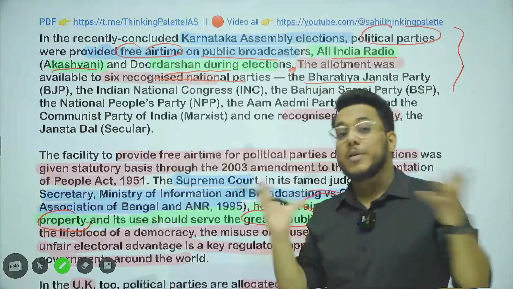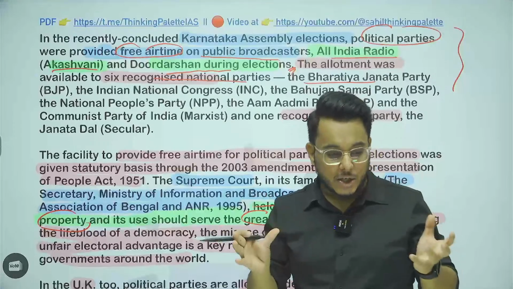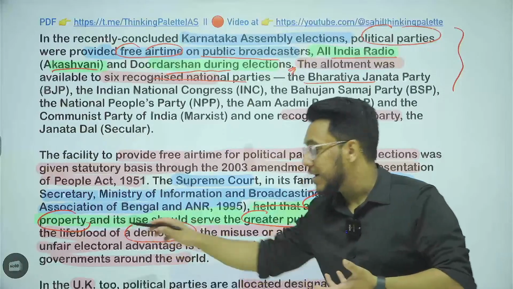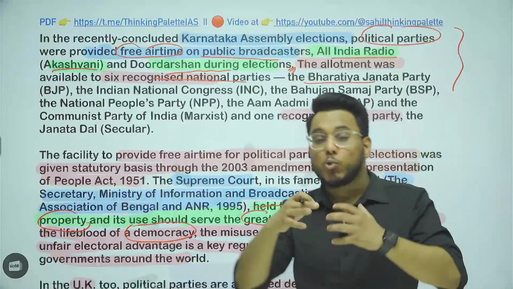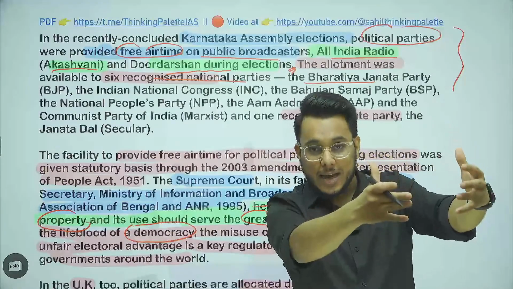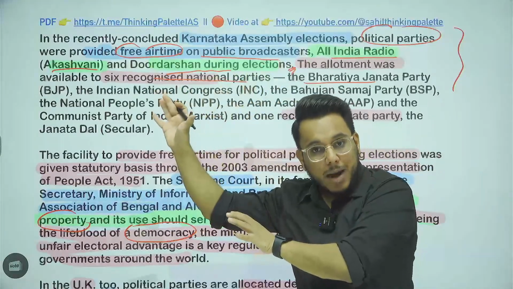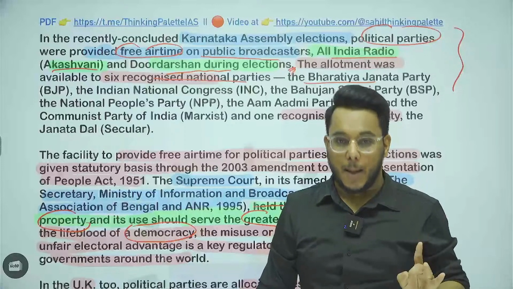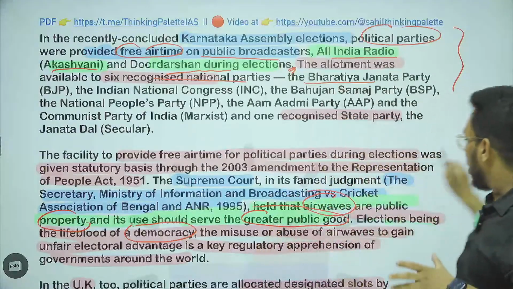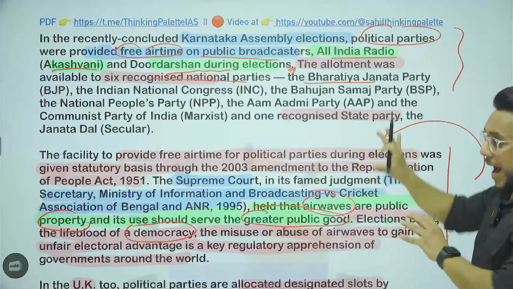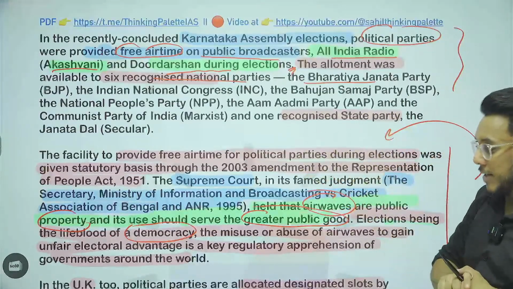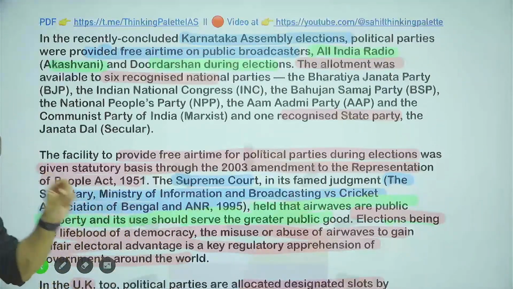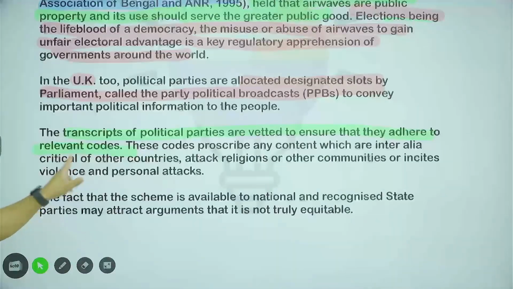Then the Supreme Court brought another equation. The Supreme Court said that we live in a democracy, and in a democracy, elections are the lifeblood of a democracy. Therefore we should use these airwaves to inform the voters, the electors, about the activities of the political parties. At the same time, we also need to ensure that abuse of these airwaves should not happen for some political purpose. On this basis, these guidelines were framed, and in the RPA an amendment was done in 2003, and it was provided that the recognized national party and state party will be given some broadcast time.